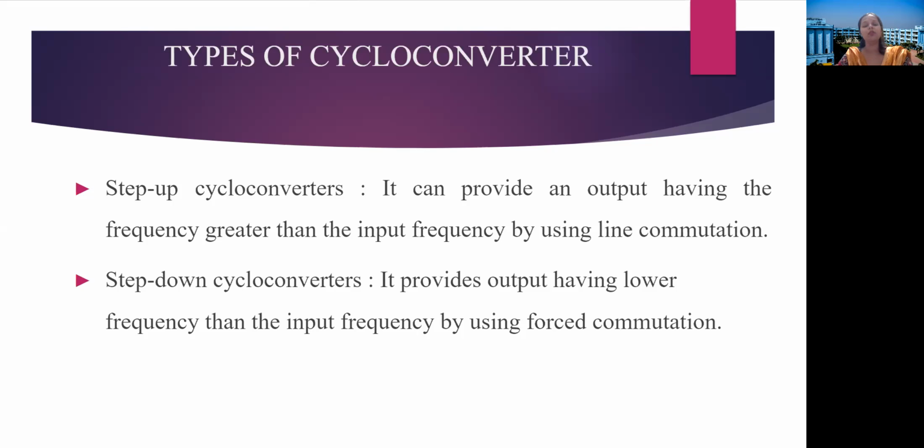Also, this 16 2/3 hertz is applied in radio frequency or audio frequency amplifier circuits. So, step down cycloconverters have a variety of applications in India.